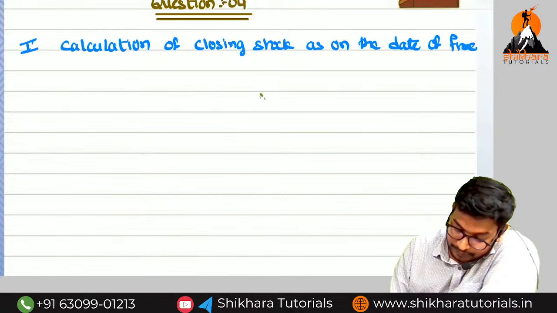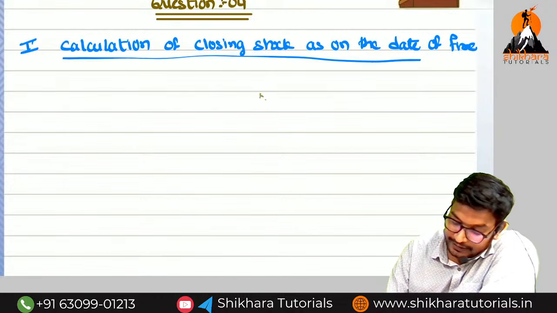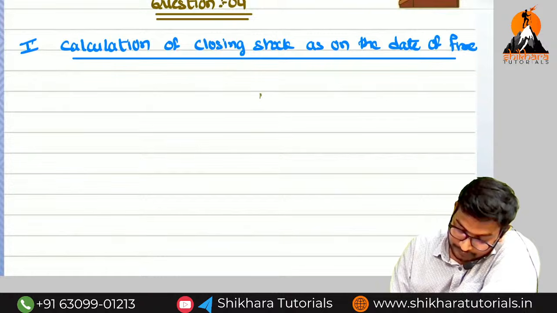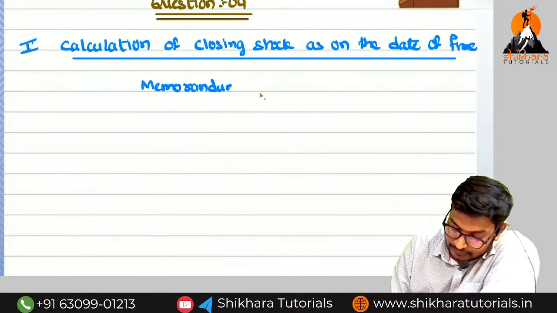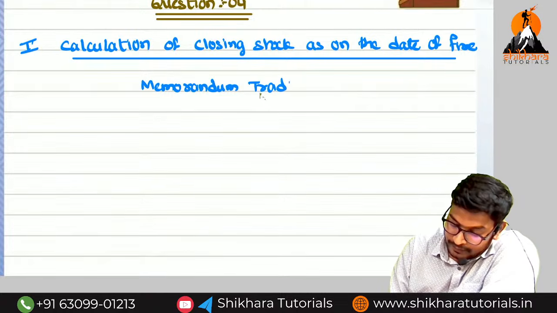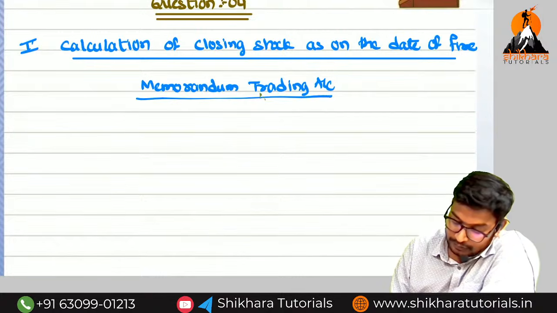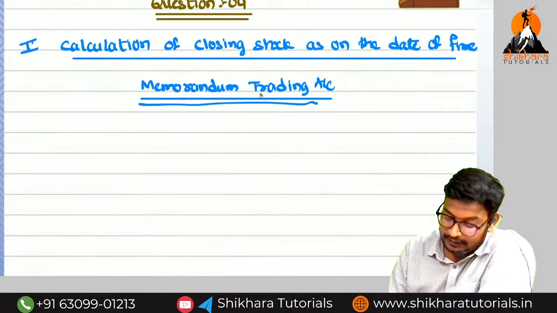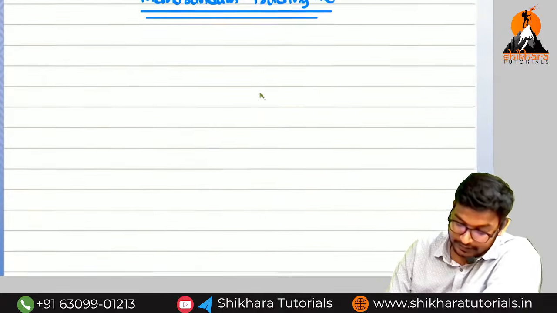So we have to prepare the memorandum trading account. Here please open two amount columns, which are related to the previous year and the current year.